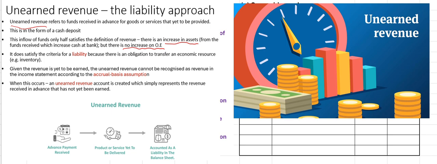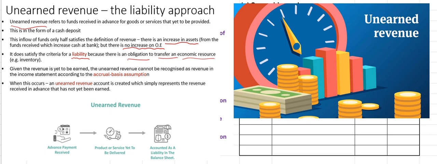But we do satisfy the definition for a liability when we receive that deposit because it's creating an obligation to transfer an economic resource within the next 12 months, because as a result of the deposit, we've got to either complete that service or supply that inventory.